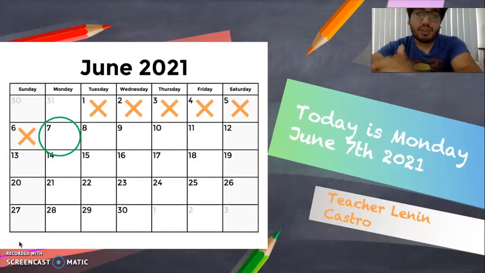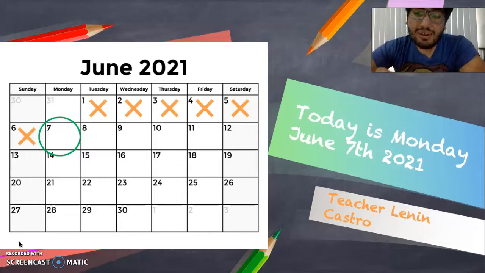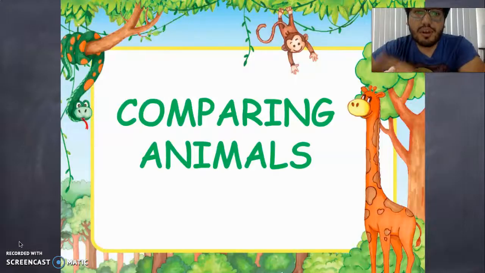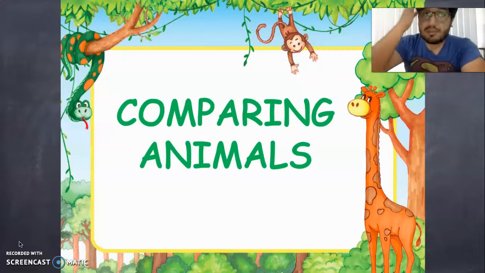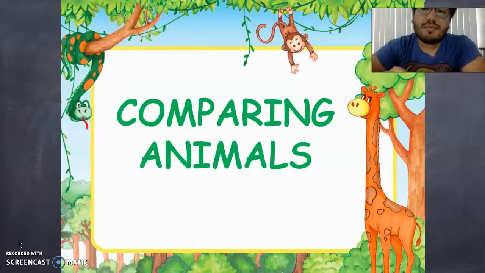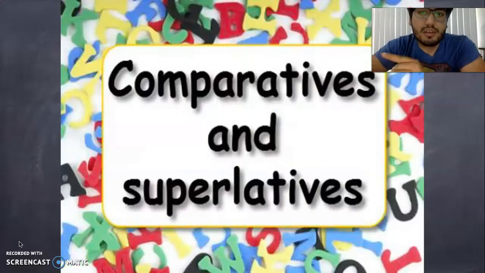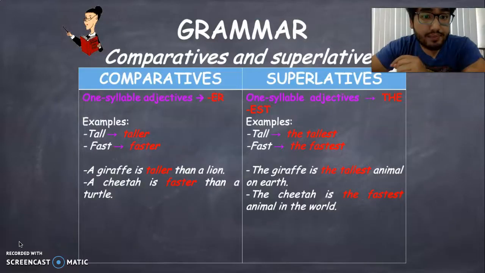Today is Monday, June 7th, 2021, and what we are going to do today is review how we compare animals. As you remember, we did an activity long ago about comparing animals. We compared animals like if we were in the zoo. So you should remember the comparatives and superlatives.